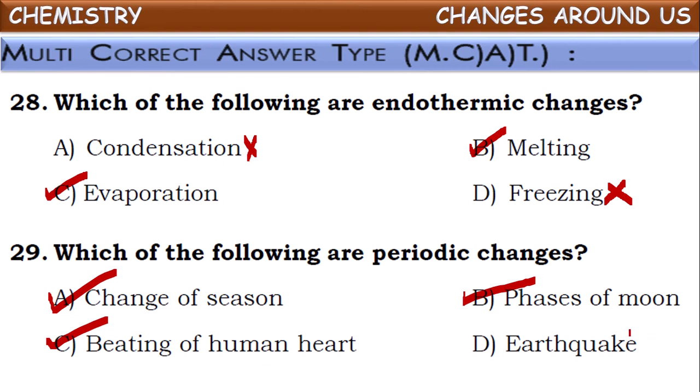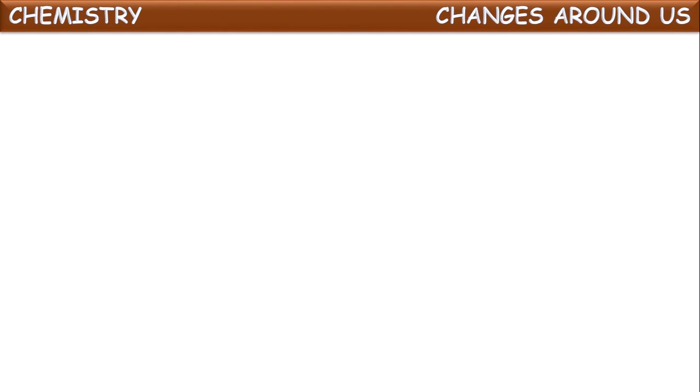But earthquake won't occur at regular intervals of time. It may occur at any time. There is no particular time for earthquakes. So it won't come under periodic change. It is called non-periodic change. Except for earthquake, the other three are periodic changes. Next one,